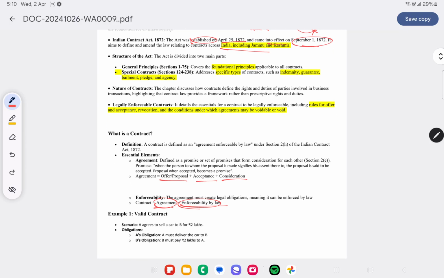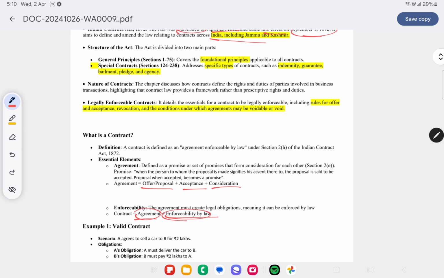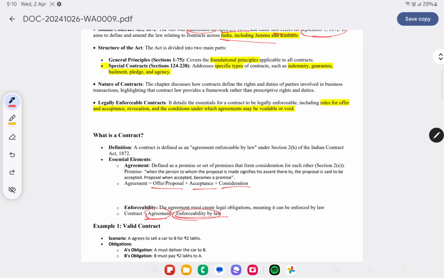Structure of the Act. If we look at the general principles, it covers the foundational principles, which are applied to all contracts. Sections 1 to 75 are the general principles applied to all the contracts. Whereas special contracts, sections 124 to 238, cover specific types of contract like indemnity, which we will see in detail in the forthcoming chapters: indemnity, guarantee, bailment, pledge and agency.